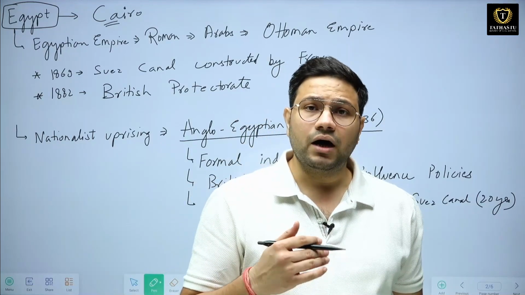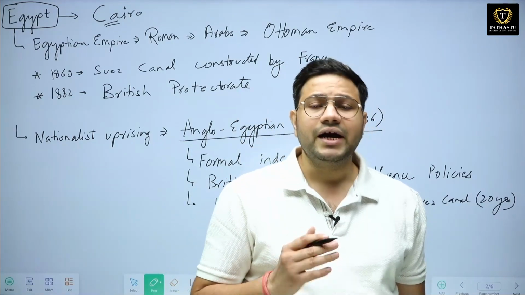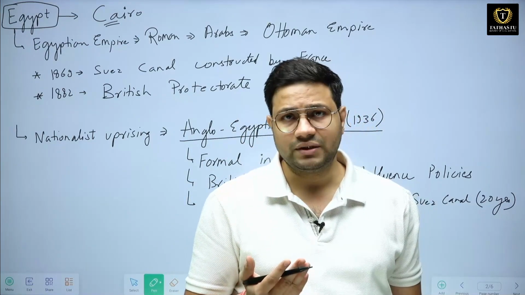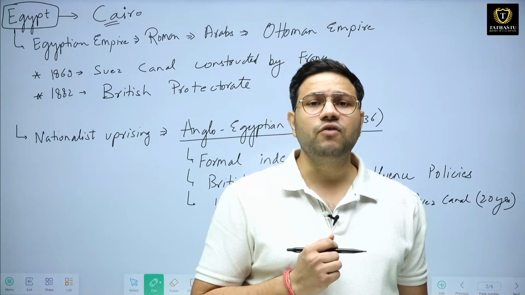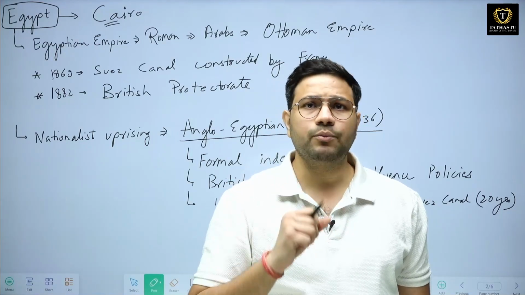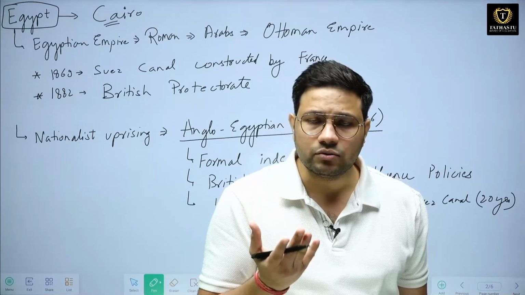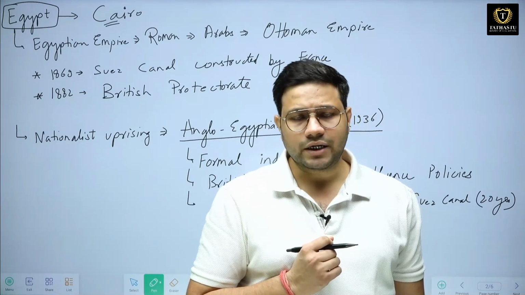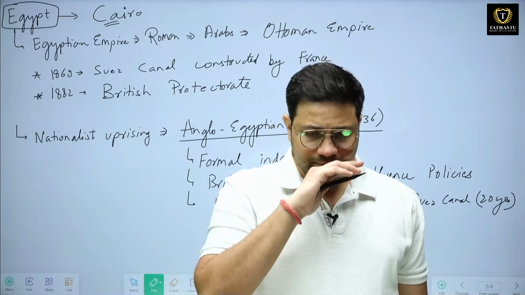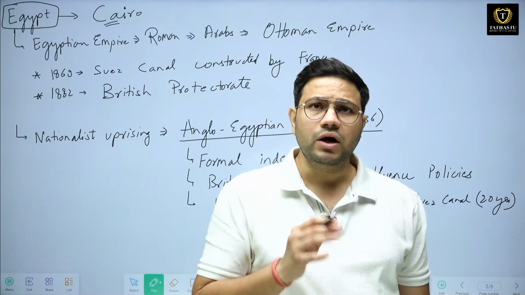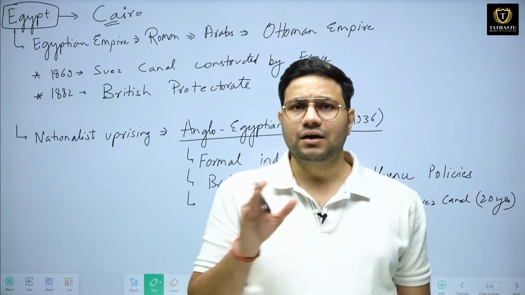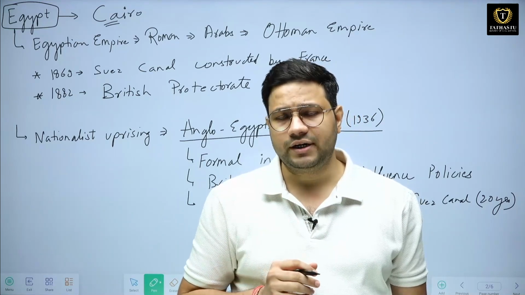After that, this region of Egypt went into the hands of the Romans under the Roman Empire. Later on, it went into the hands of the Arabs. When Constantinople was captured, it went into the hands of the Ottoman Turk Empire. Then, after the First World War, Egypt started getting separated from Arab politics.